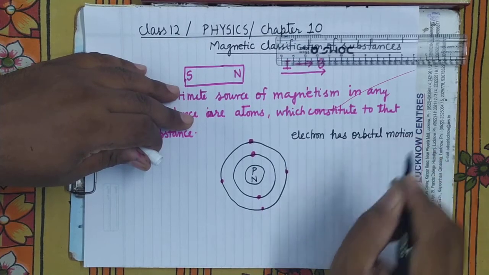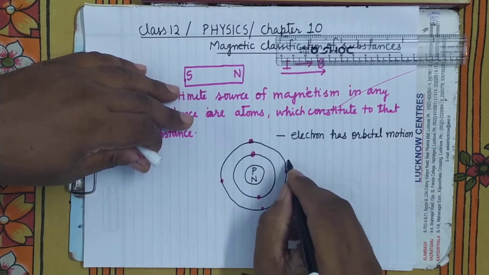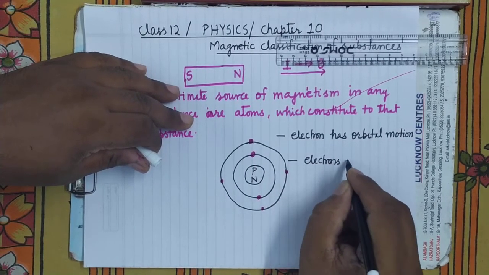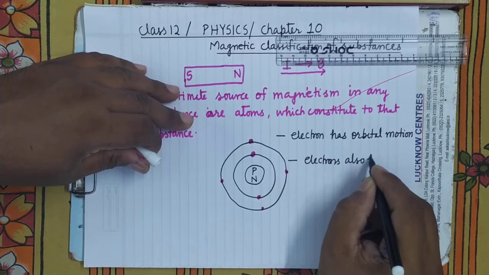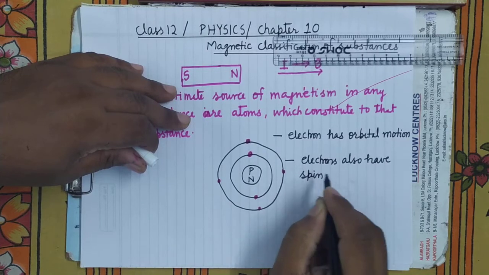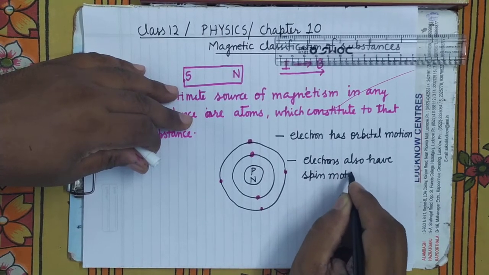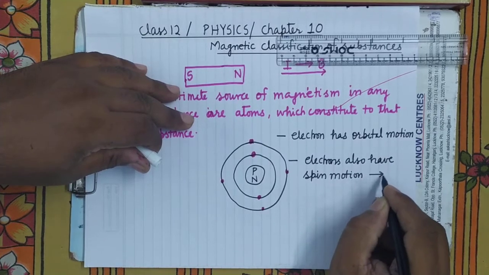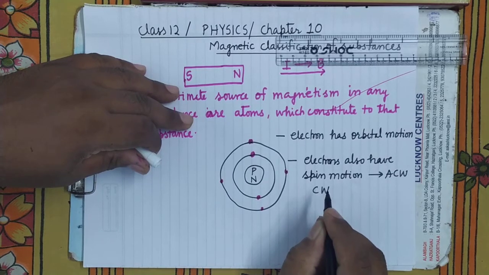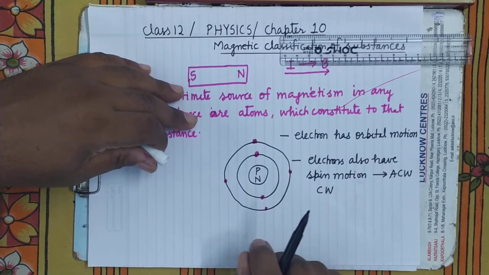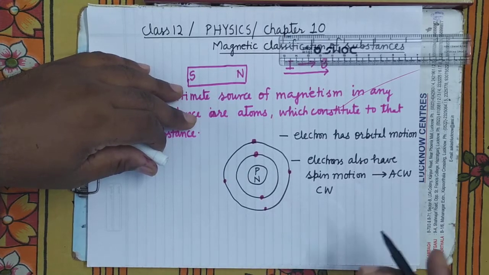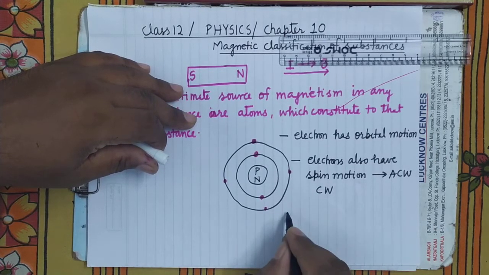Besides the orbital motion, the electron also has spin motion. They can spin in anti-clockwise direction or clockwise direction. It is clear. In every orbital there will be 2 electrons, and one will spin in the clockwise direction and the other in the anti-clockwise direction.